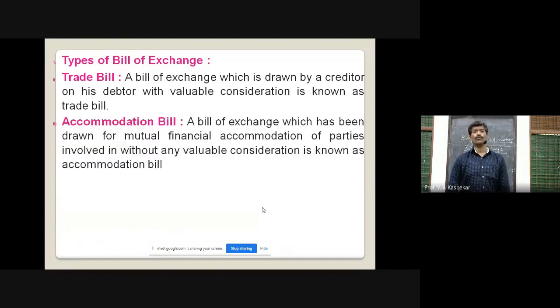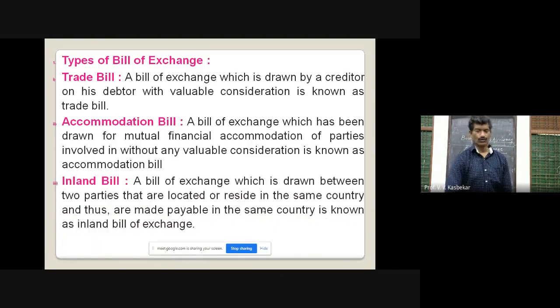Second, accommodation bill. A bill of exchange which has been drawn for mutual financial accommodations, but not for valuable consideration, without any valuable consideration. काही मोबदला नाहीये तिथं आणि या अशा बिलाला आपण अकोमोडेशन बिल असे म्हणणार आहोत.